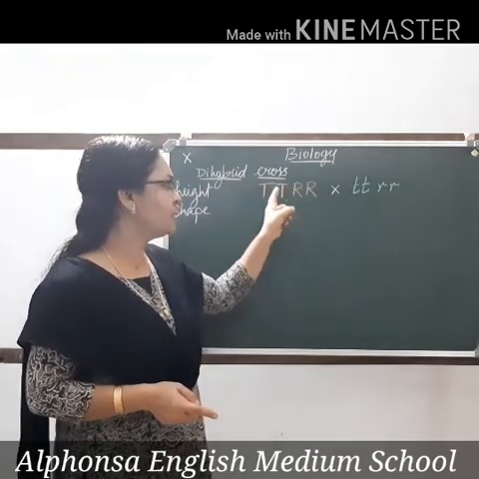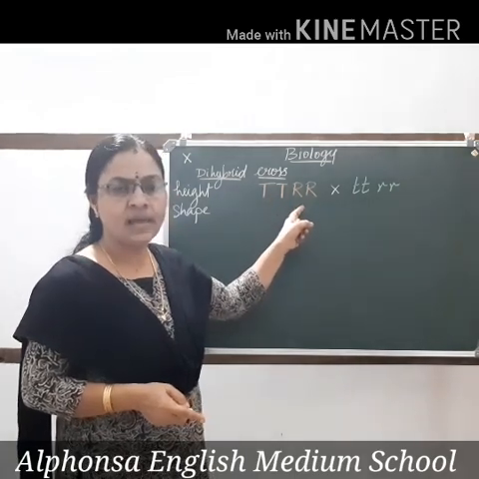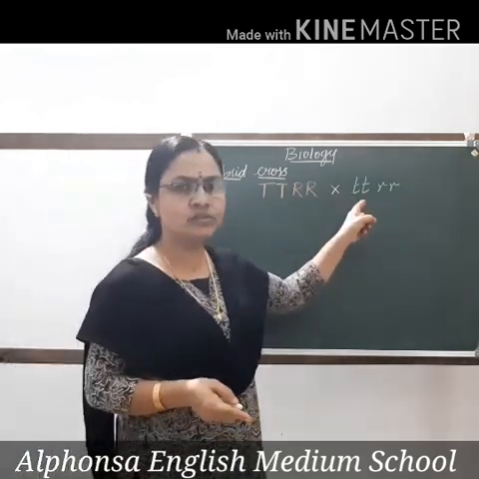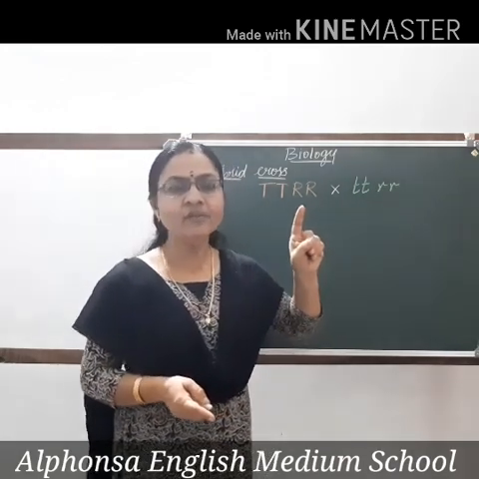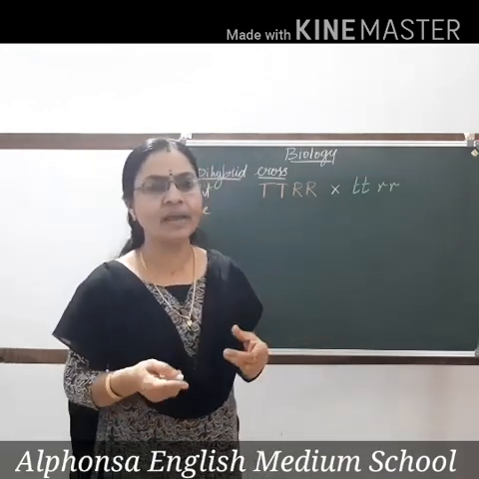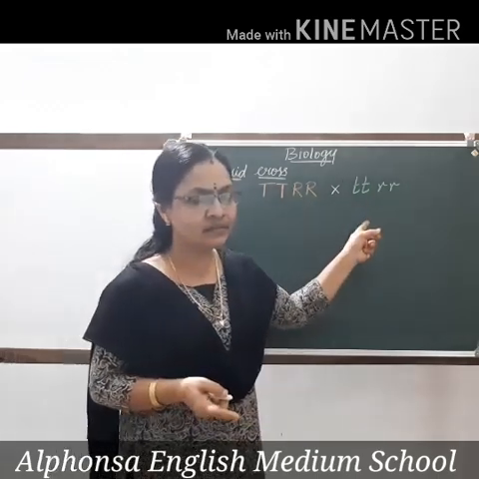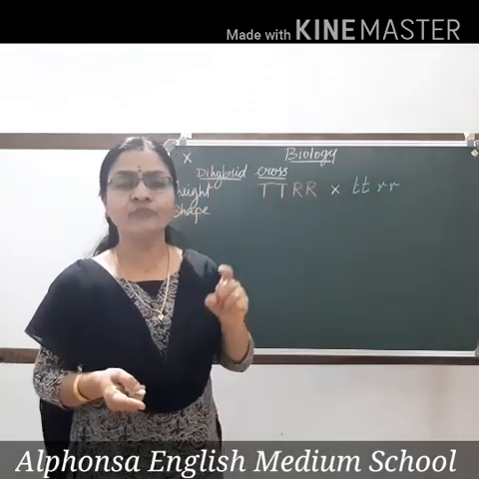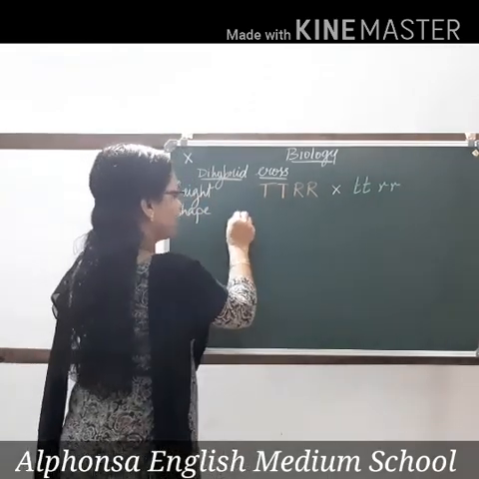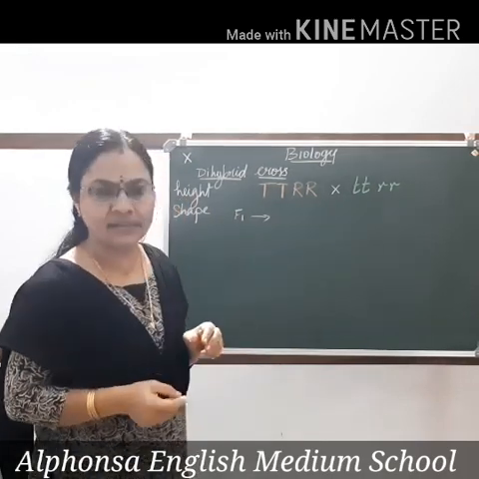So in one plant we have chosen a tall plant having round seeds, and another plant, a dwarf plant having wrinkled seeds. Can you guess what will be the type of plant found in the F1 generation? Will it resemble both the parents? Never. In all the experiments conducted by Mendel, the F1 generation plant resembled only one of the parents.